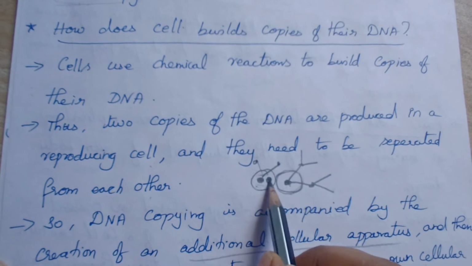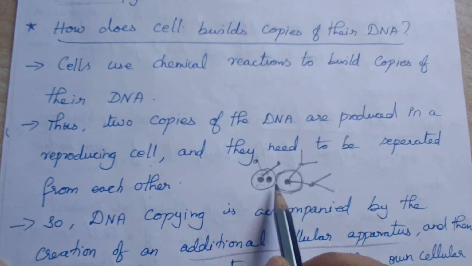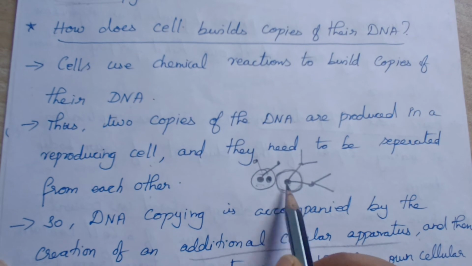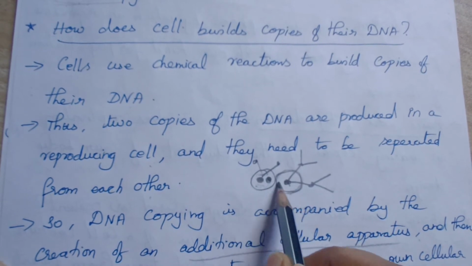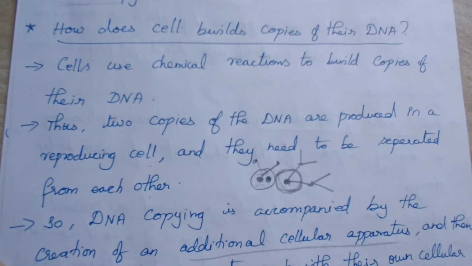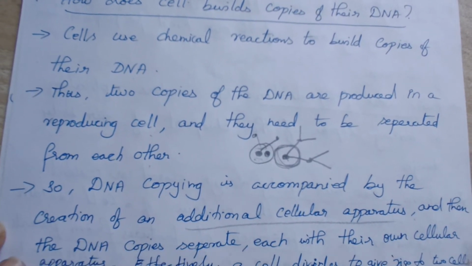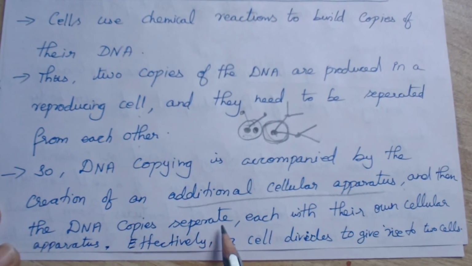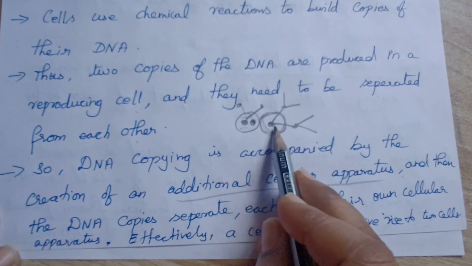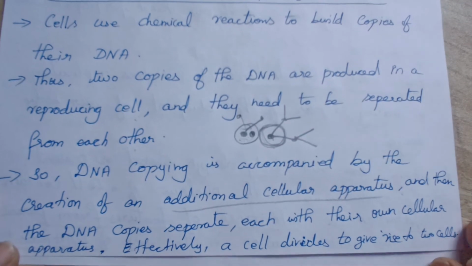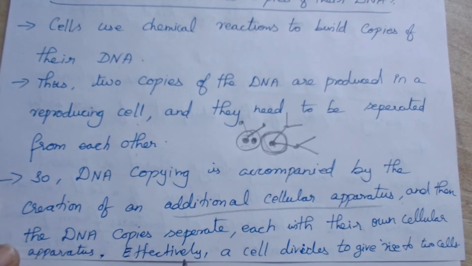Not only the DNA is copied, likewise the additional cell apparatus. So everything will be copied: mitochondria, Golgi apparatus, cytoplasm, everything. So a new cellular apparatus will be created, and then the DNA copies separate from each other with their own cellular apparatus. Afterwards they will separate and exist in their own cellular apparatus.